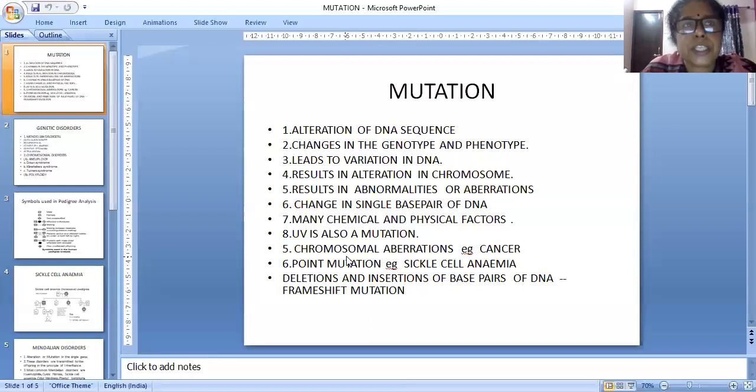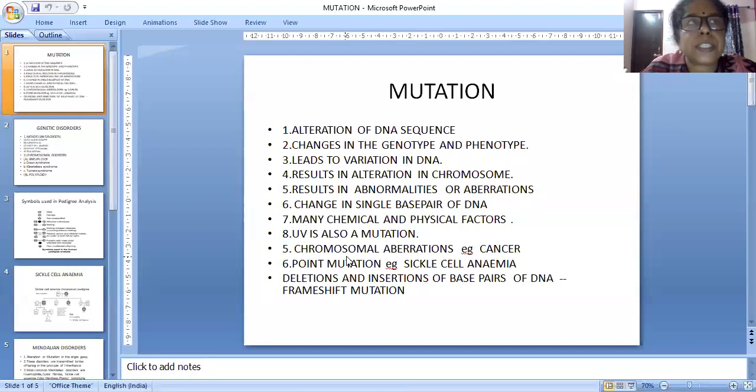A total variation in DNA can occur by this. It results in alteration in the chromosome, abnormalities or aberrations. Or changes in a single base pair of DNA.